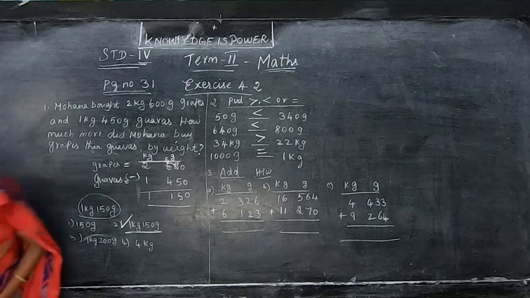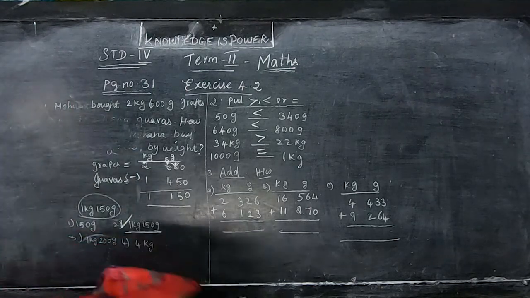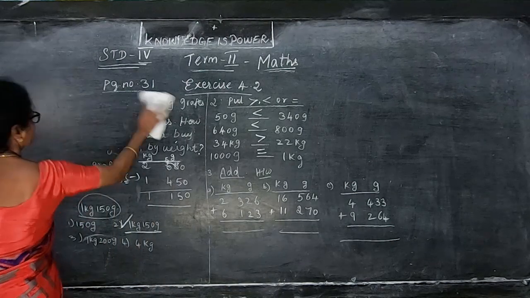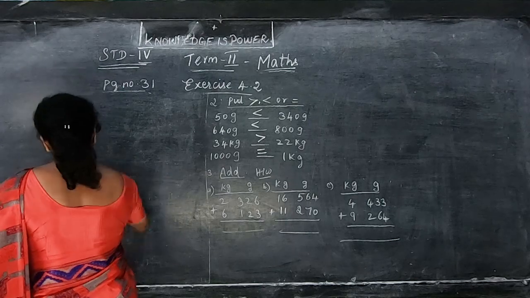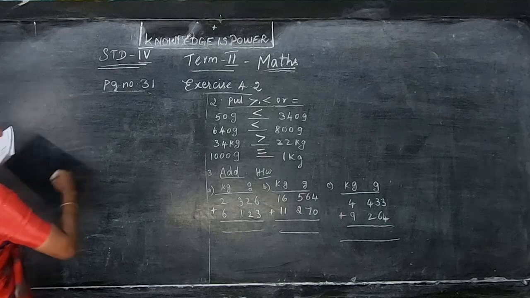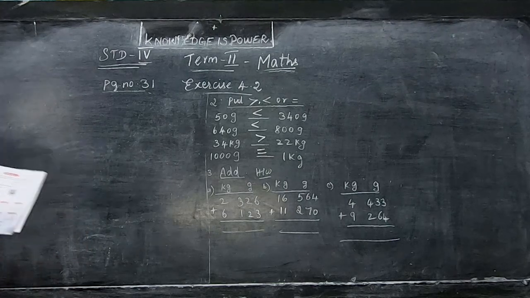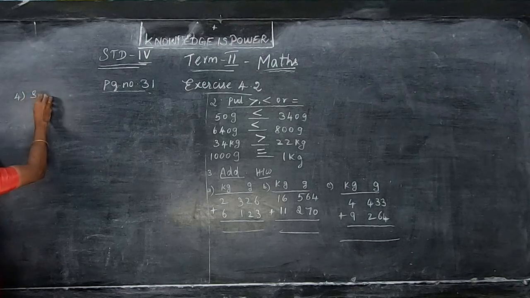And now subtraction also I will give. Same page only, same exercise only. So subtraction also I will give as homework, children. So that also you can do. Subtract.